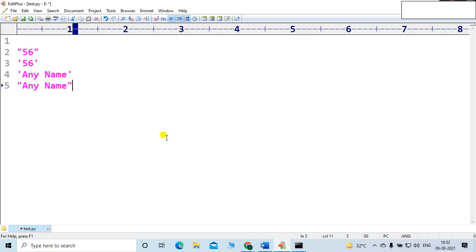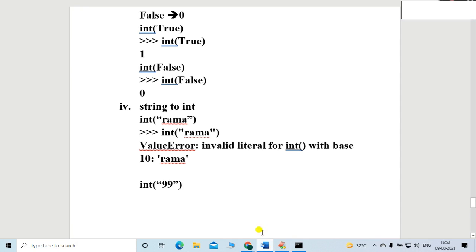But if I just mention 56, that is simply an integer, right? So let me mention 99 inside the double quote. This thing is actually a string, friends.